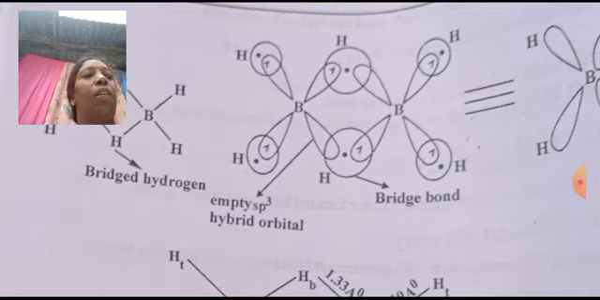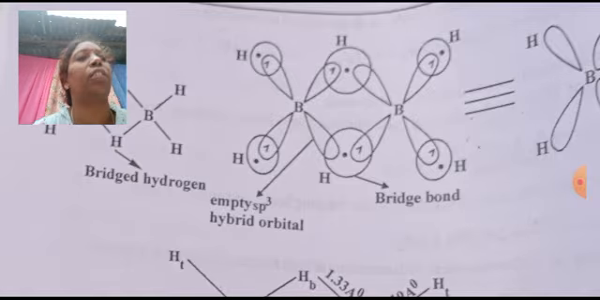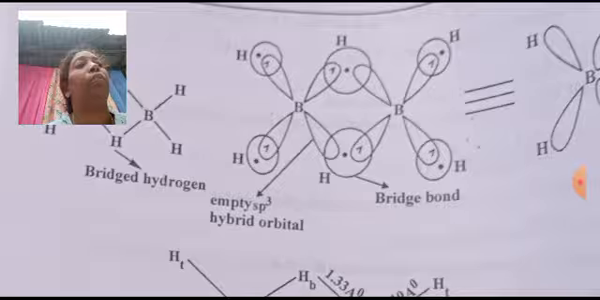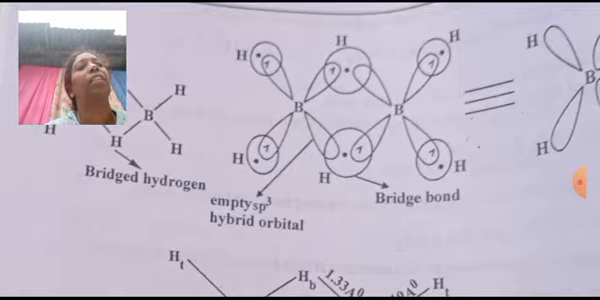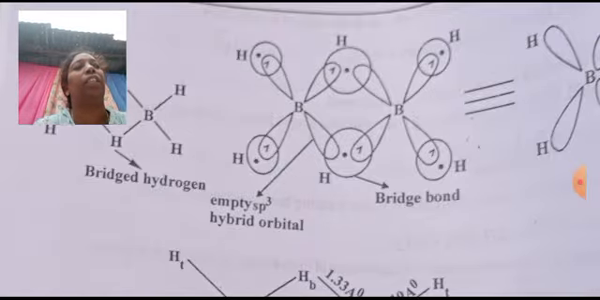Okay, so now we'll see this is called a 3 center 2 electron bond. That means 2 electrons are involved but 3 centers are involved. In the exam they even ask what are electron deficient compounds and to explain the 3 center 2 electron bond model. So you can see this structure also.